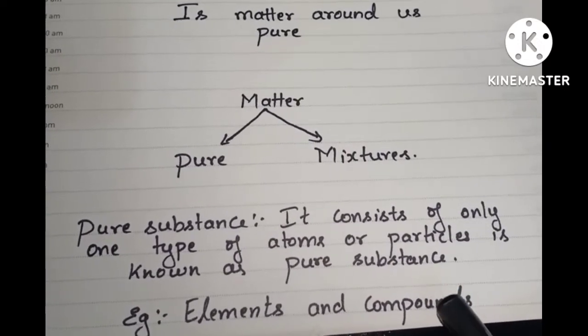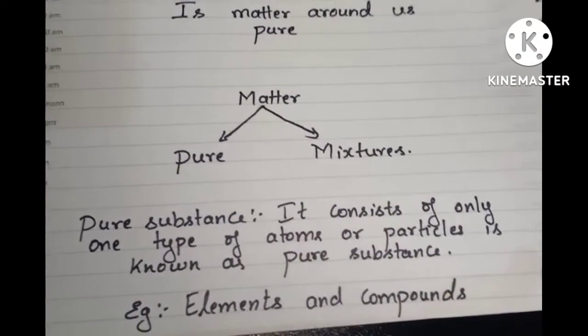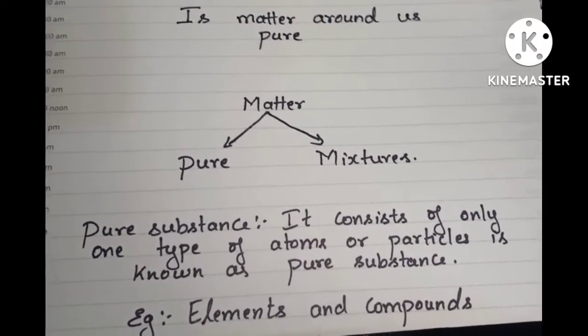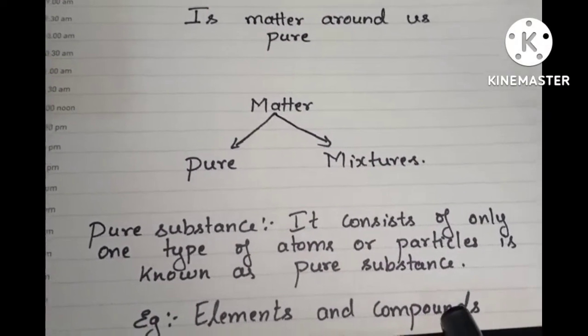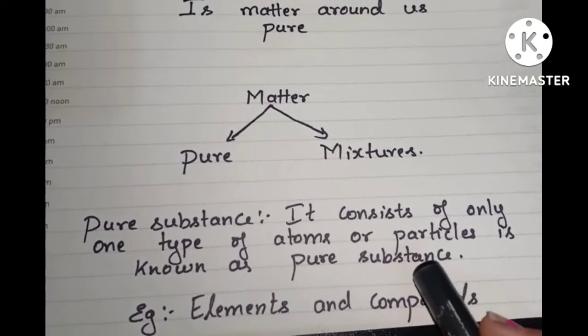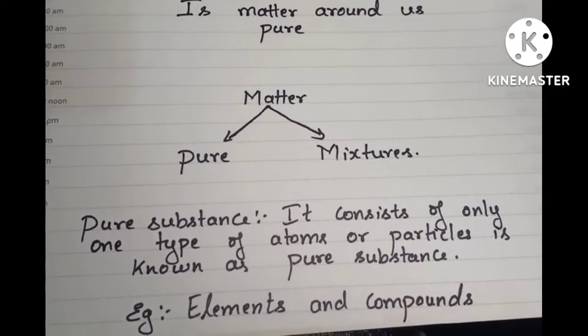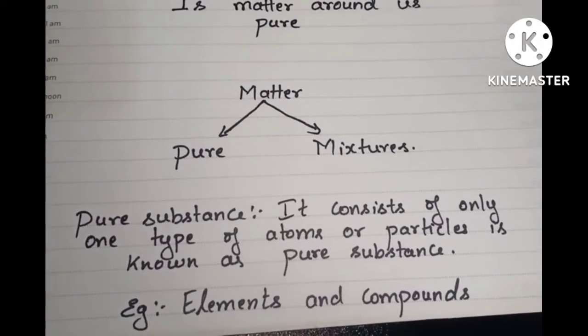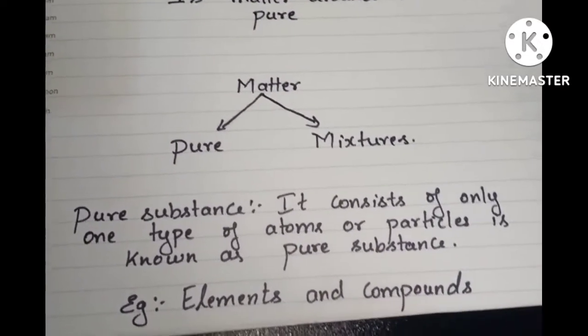Atoms combined in compounds are in definite proportion. That is why they are considered pure substances. Example, the water molecule is a compound which comes under pure substance. In the water molecule, 2 hydrogen and 1 oxygen atom are present.